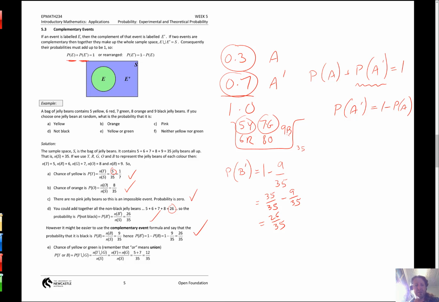Okay, yellow or green, they're mutually exclusive events. There are no jelly beans that are yellow and green. So I don't have to get fancy, I'm just saying, look, there are 12 jelly beans that are either yellow or green, out of 35, and we're done.